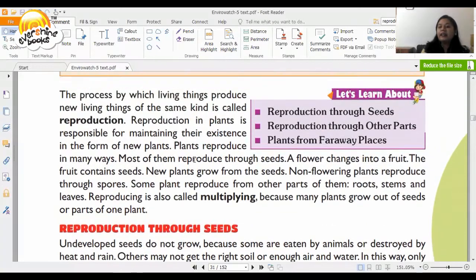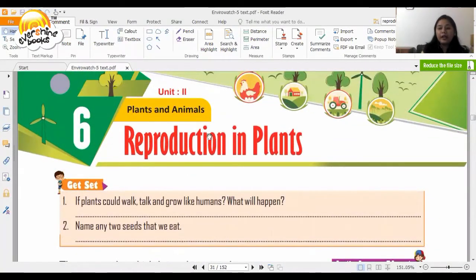Now in all your previous chapters, you've read a lot about self-growth, about human growth, how playing games can help us in our physical growth and development, how different sports can help us in our growth. In this particular chapter, we are going to be talking about growth of plants, and in this unit, we are going to talk about plants and animals. All right. So this is your chapter number 6, and this is from unit 2, plants and animals.